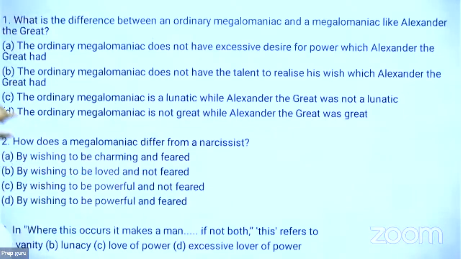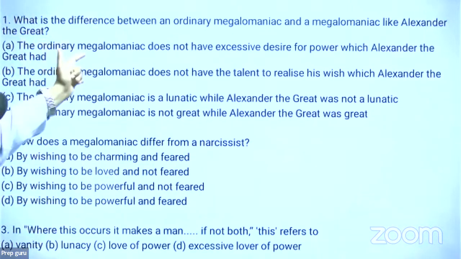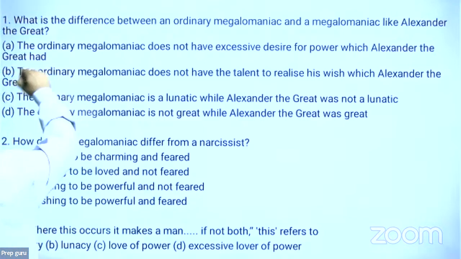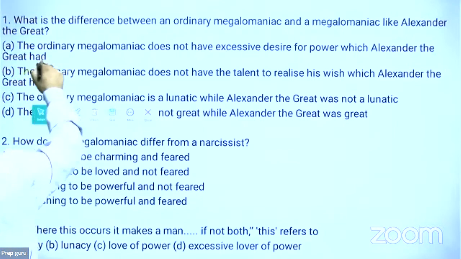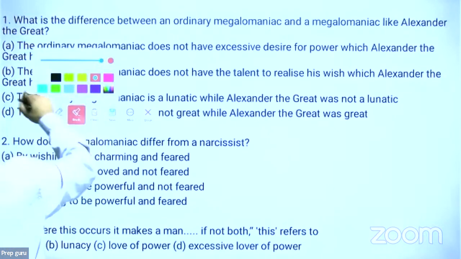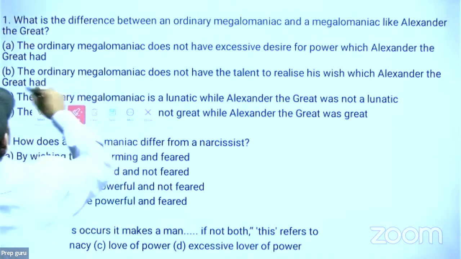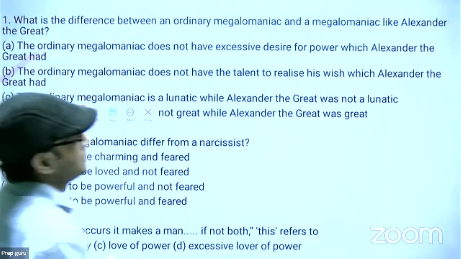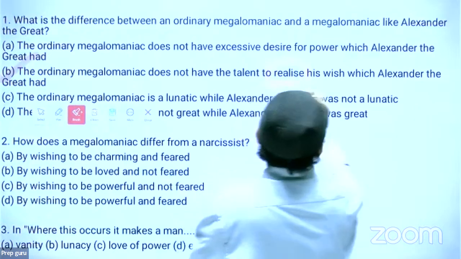Quickly. See this. The first one is, what is the difference between an ordinary megalomaniac and megalomaniac like Alexander the Great? The correct answer is what? The correct answer is B. See, the correct answer is what? The correct answer is B. The ordinary megalomaniac does not have the talent to realize his wish, which the Alexander the Great had.